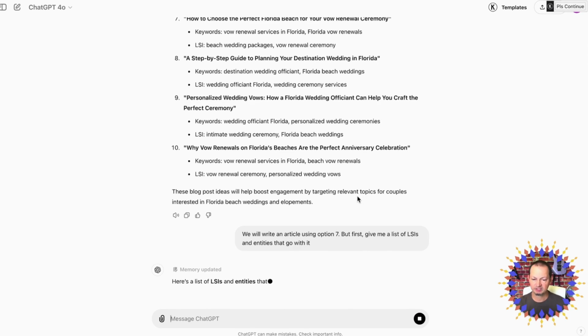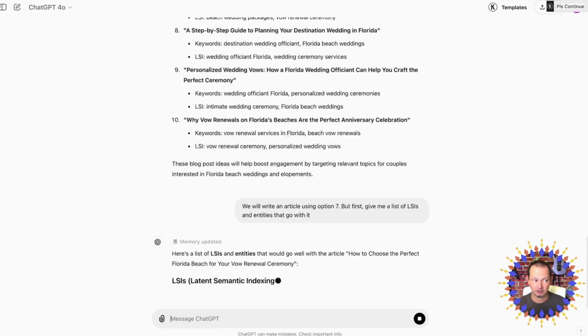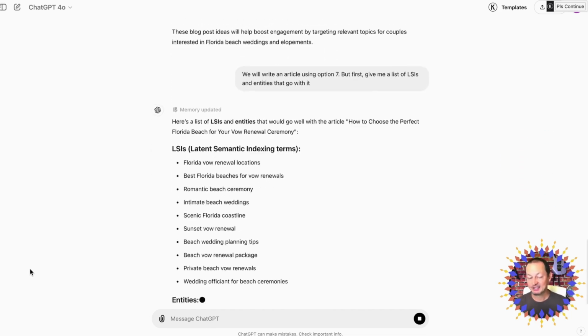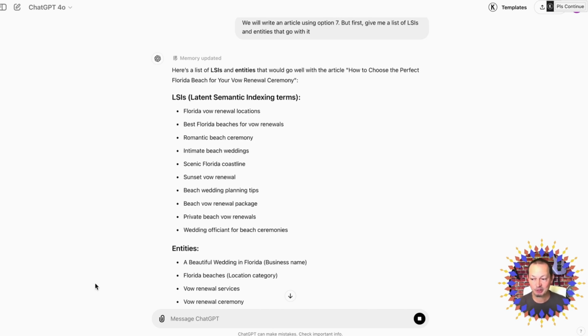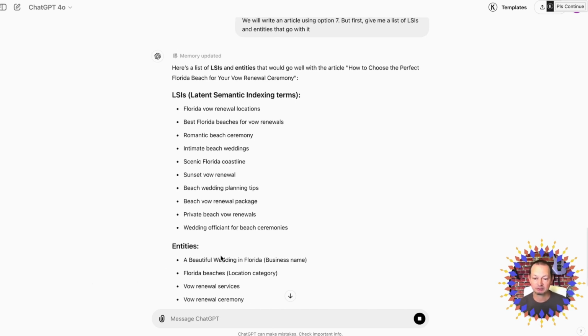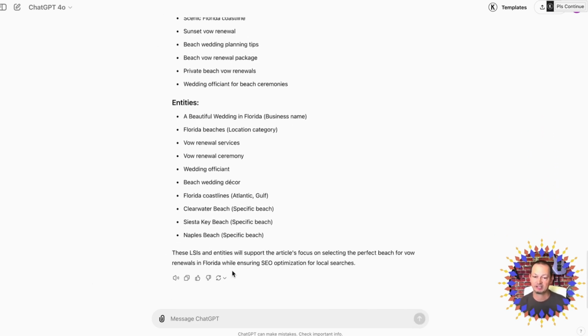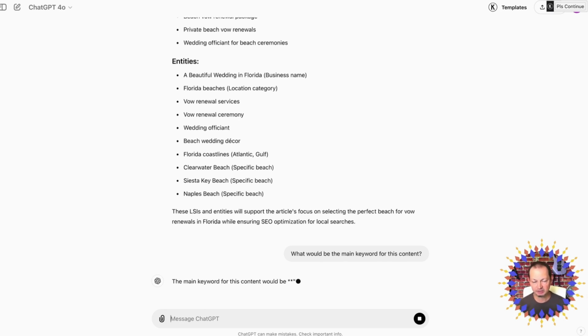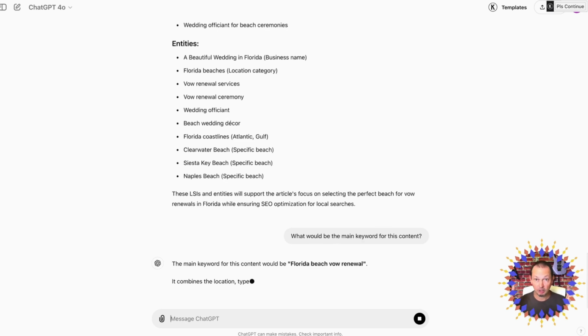All right, so here's a list of LSIs, entities that would go with that article. Now, again, to reinforce the idea that I'm lazy and I showed up to the party without any due diligence in terms of keywords that we're attacking, I'm going to have ChatGPT do my homework for me. And look, I know this is in reverse. Normally I would have this. Normally I would do this. But just for the sake of this video, I'm quote-unquote unprepared.